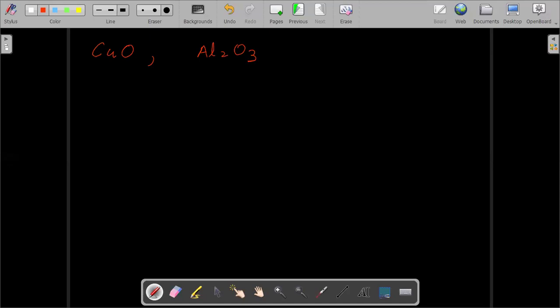So see what happens to test such things, whether they are acids or bases. We try to use this reaction: an acid with a metal oxide, or an acid with a base, should give us salt plus water.